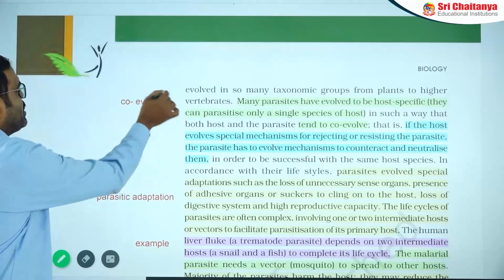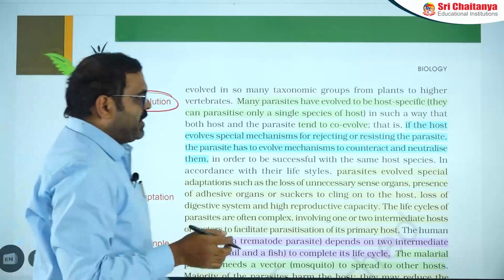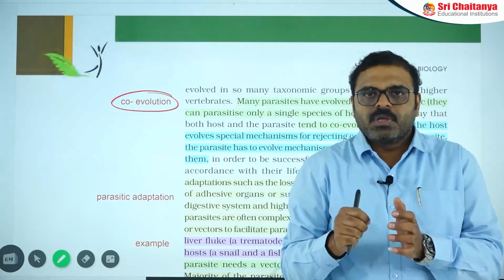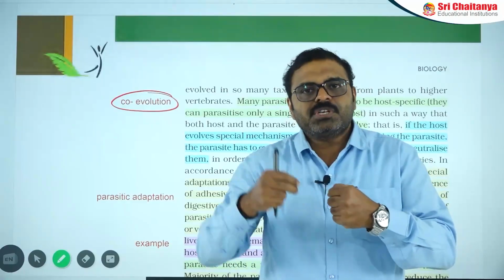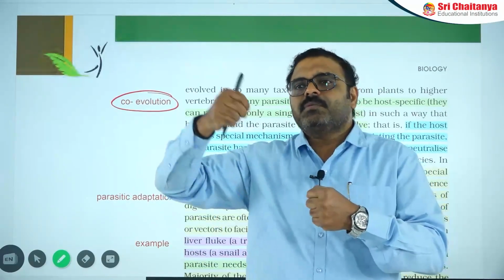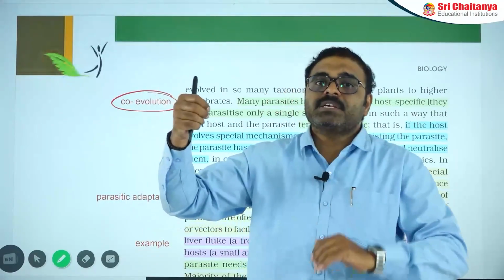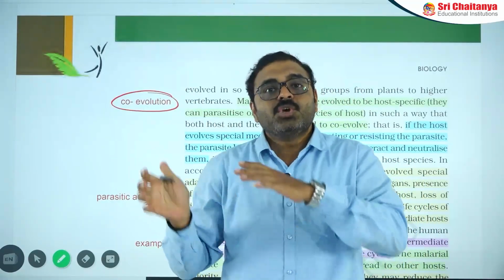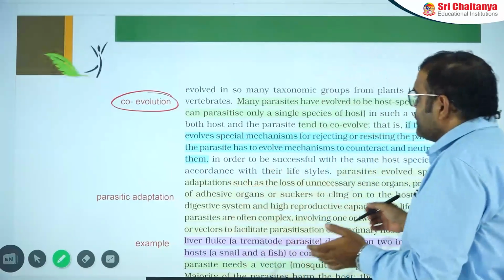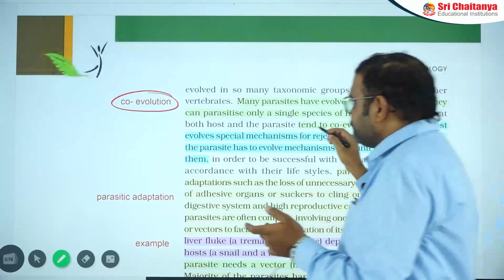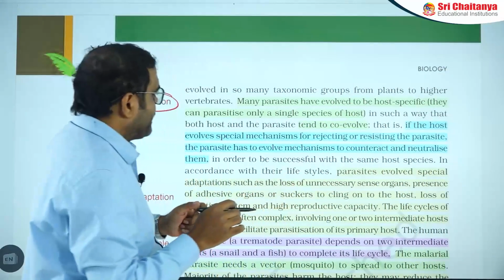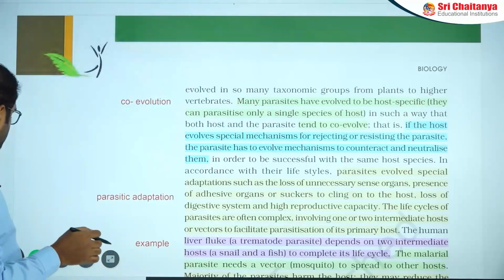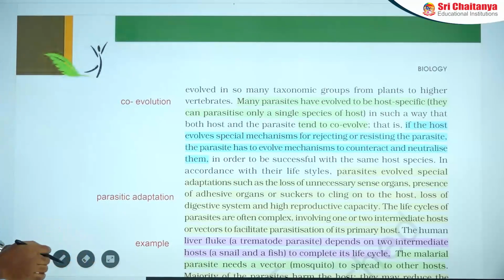Parasitism shows coevolution. Coevolution means, in the host and parasite association, if the host is modified by evolutionary change, then the parasite also modifies according to the host. This is known as coevolution. So, coevolution can be applicable for parasitism.